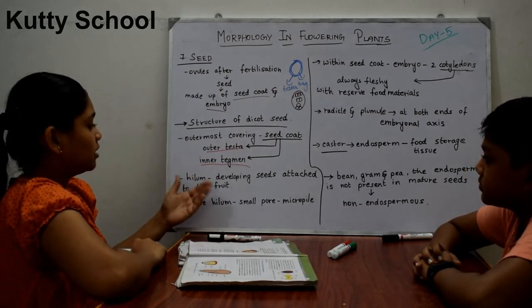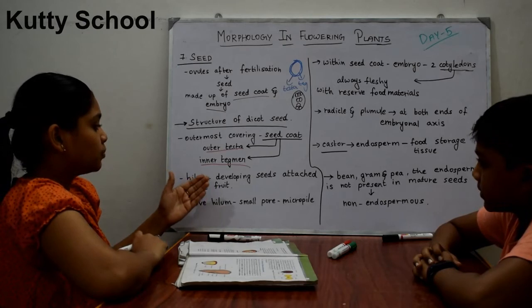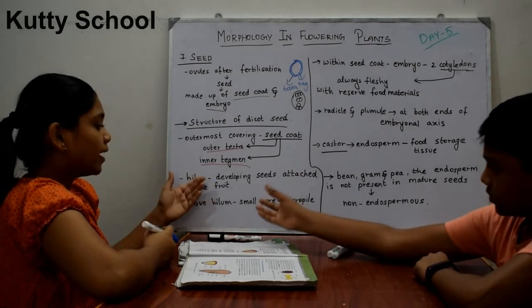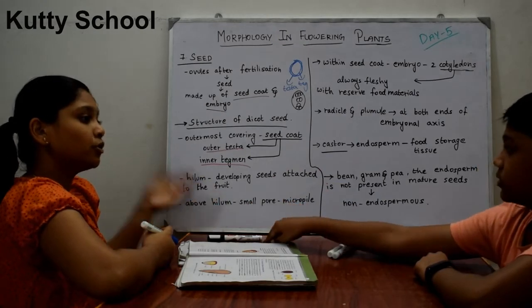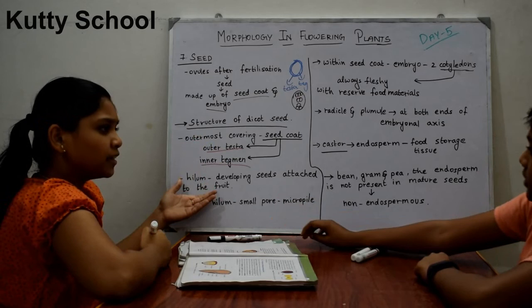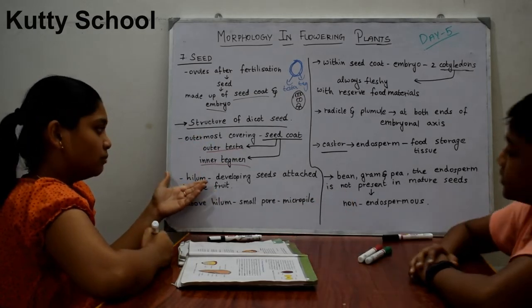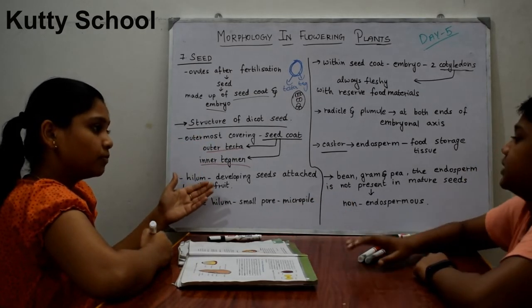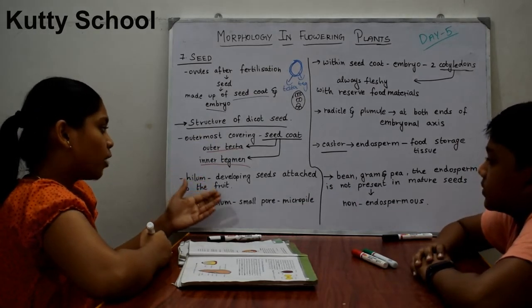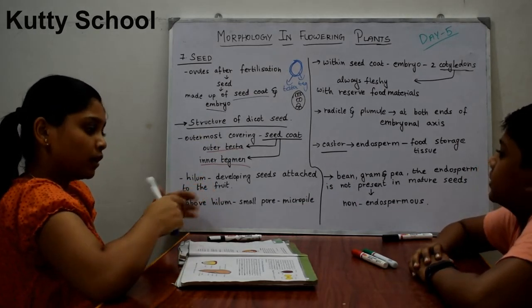Hilum is present in developing seeds. Through the hilum only, these seeds are attached to the fruit inside. Can you explain hilum? Yes, I am explaining that. Hilum is present in developing seeds, and this hilum helps the seed to attach to its fruit. Can you understand?